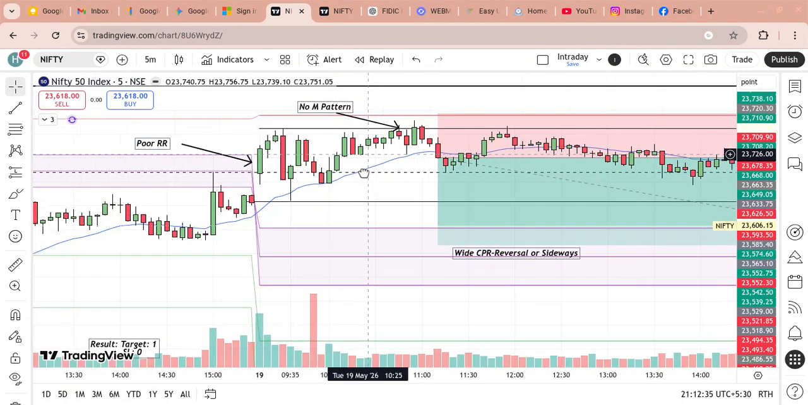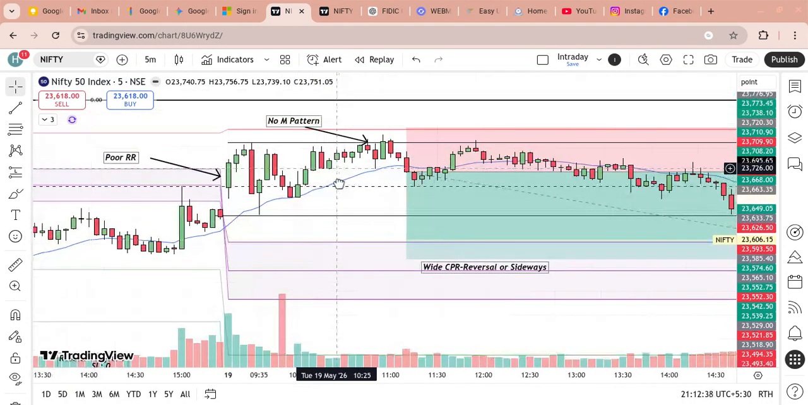Like people will still say that this is an M pattern, but I usually don't follow this as an M pattern because it's a low probability. It may work, but it's not a pattern for me with my back testing and all. So there is no entry here.